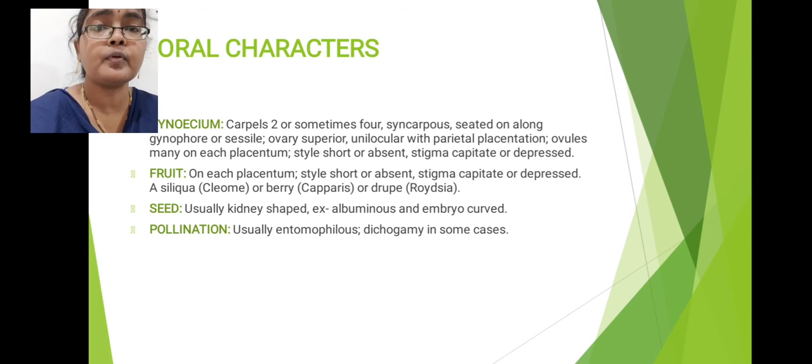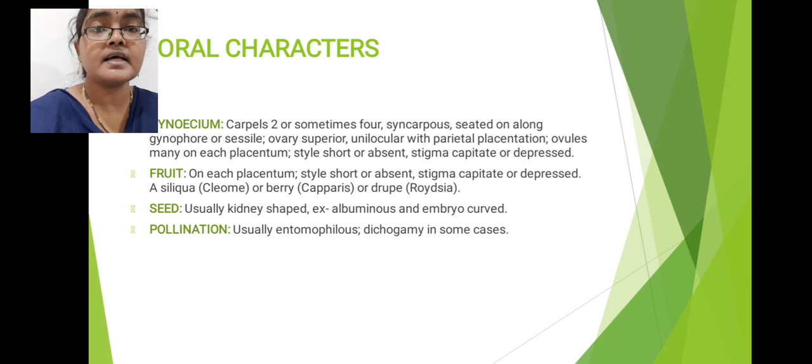While explaining androecium characters, I forgot to mention a few points related to stamens. In Caparidaceae family members, the anthers are dithecous, that means two chambers are present in the anther. Next, introrse. Next, basifixed: fixation of the anther with the filament is basal in position, so that kind of fixation is called basal fixation, or basifixed condition.